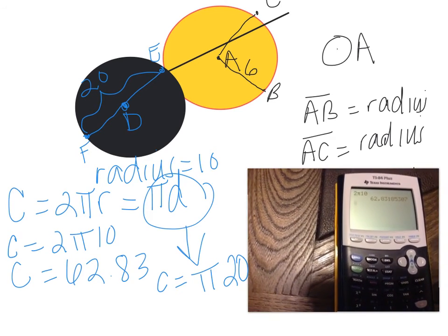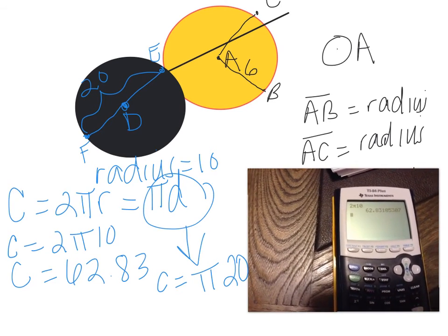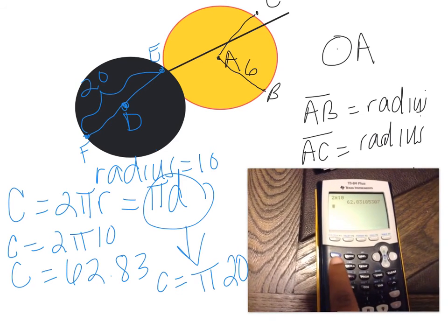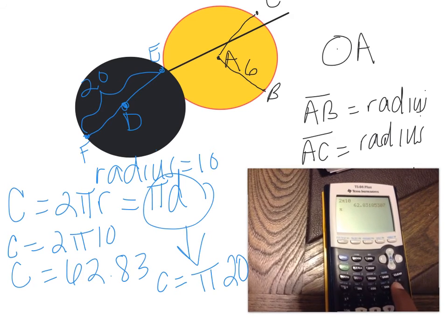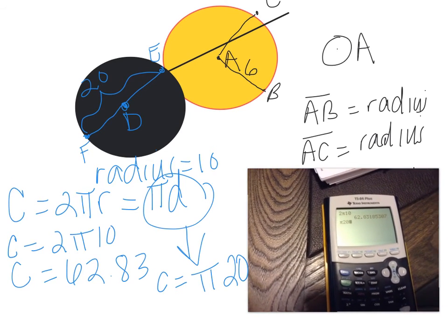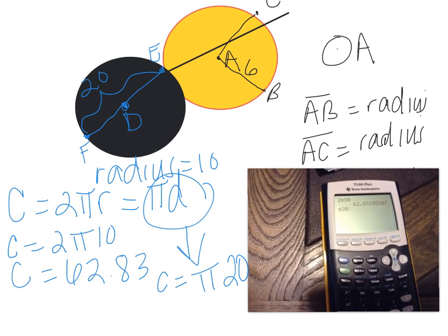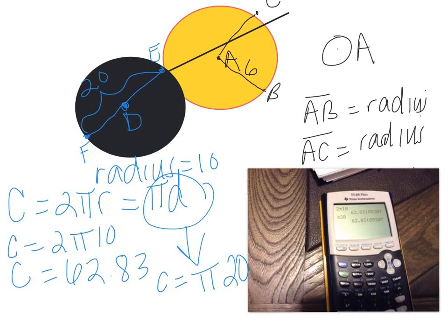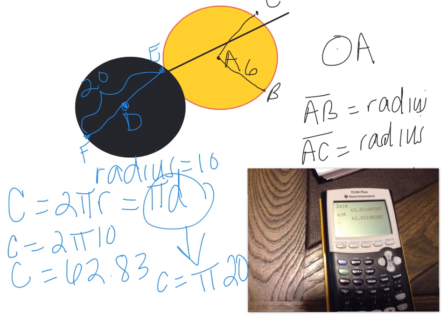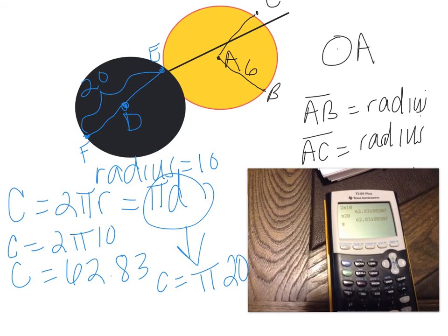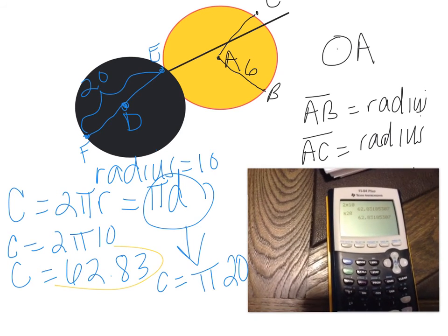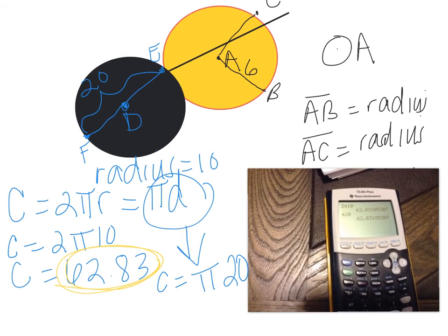I will press second and pi, and then put 20. And it doesn't matter if you put 20 times pi or pi times 20, you get the same answer. So it's the same answer once again if you had the diameter or the radius, which is 62.83. So once again, this is our right answer right there. No need to write it twice.